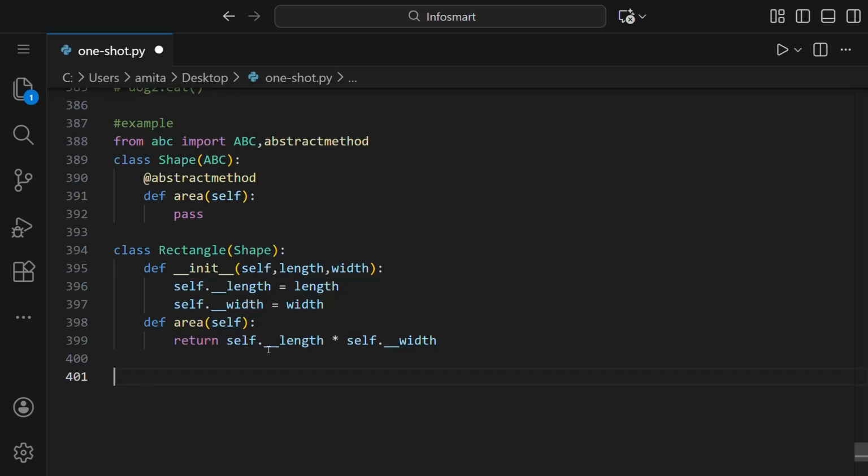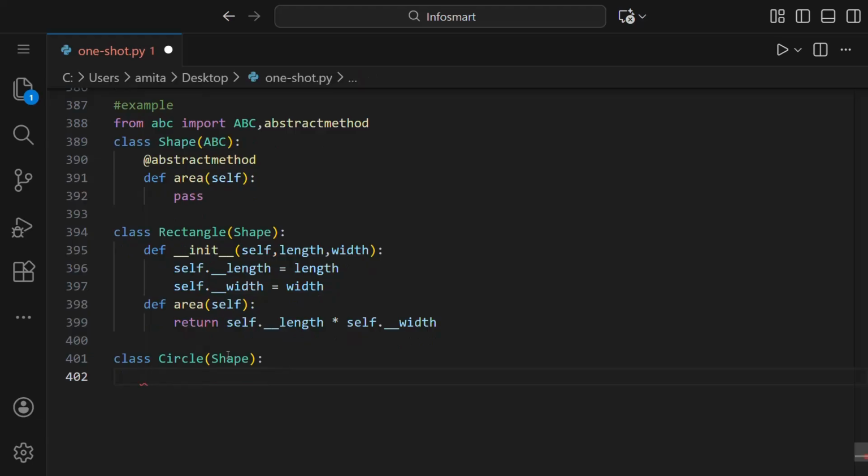Now next we can make one more class, circle. Circle is also a shape, so we can inherit the shape class in the circle class. In this again we have to define the init method like we did here.